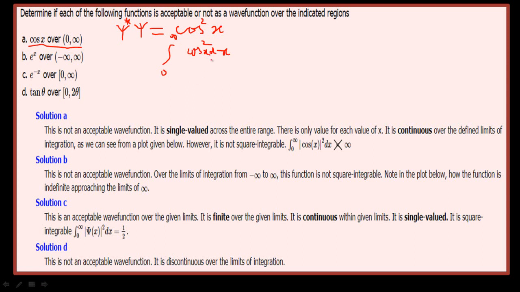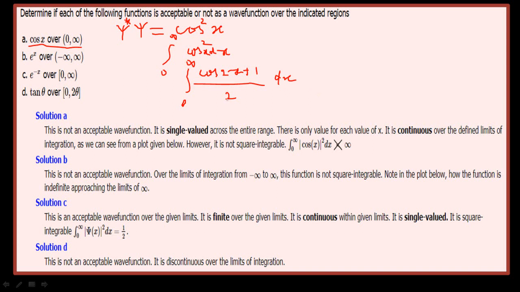And if we solve this by using the formula, cos square of x is equal to (cos 2x plus 1) by 2. So here it is cos 2x plus 1 by 2, and integration from 0 to infinity over dx.